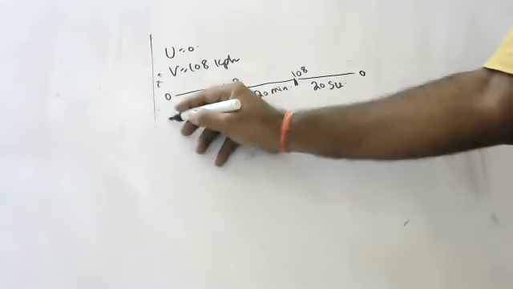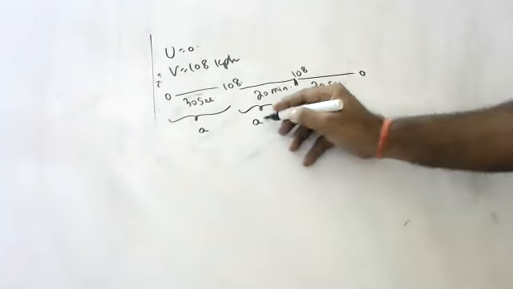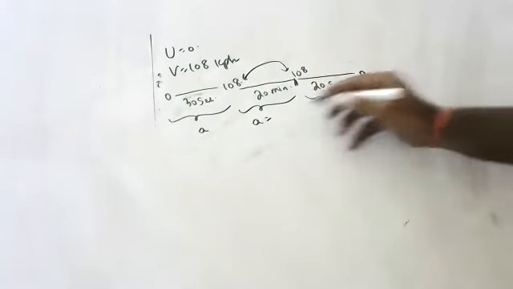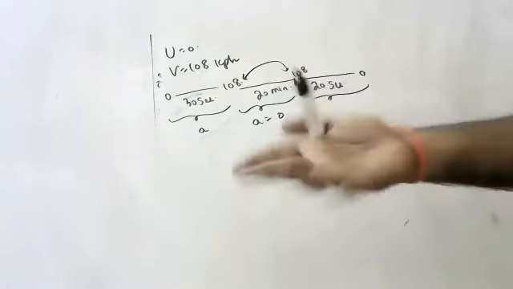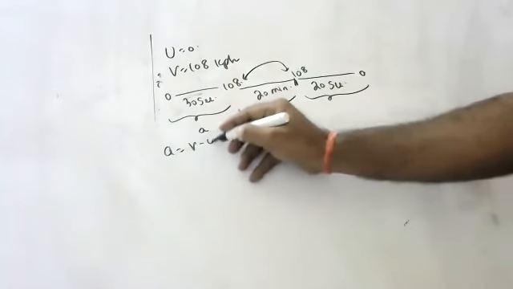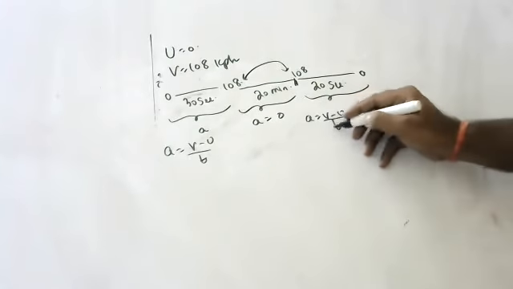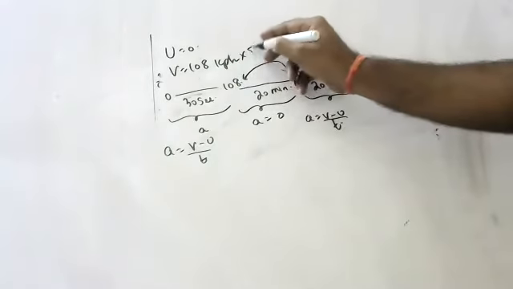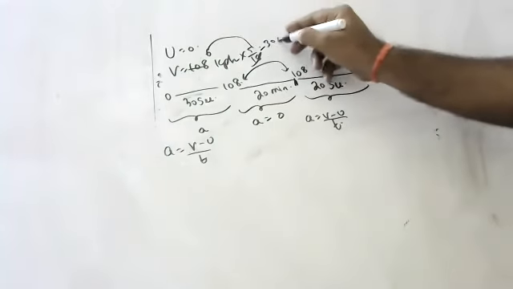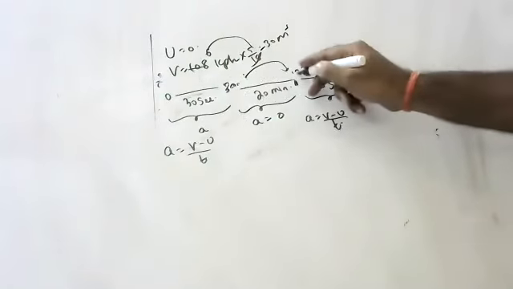Directly, first you should find the acceleration. What is the acceleration here? Zero, because 108 and 108 are the same speed. Acceleration is v minus u by t. 108 means times 5 by 18, which is 30 meters per second.